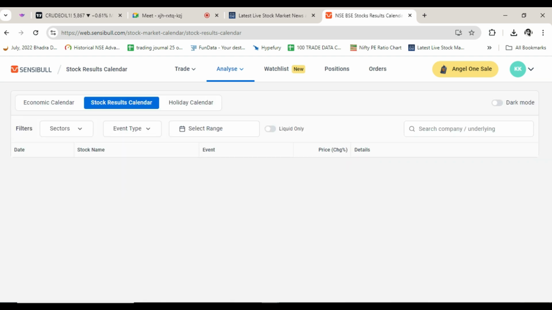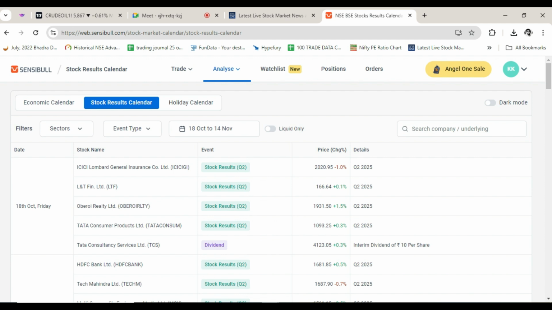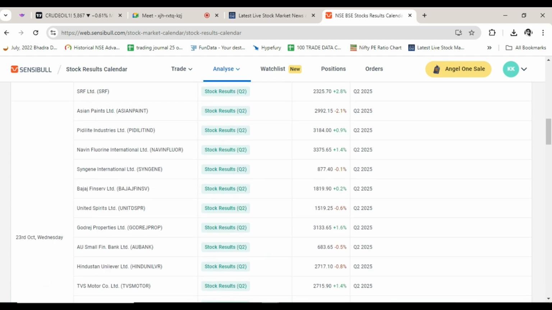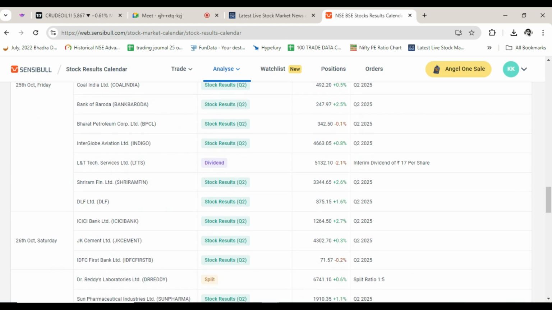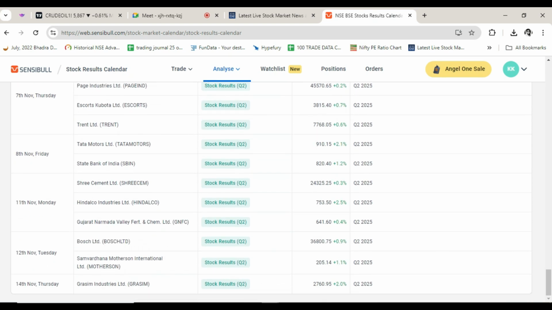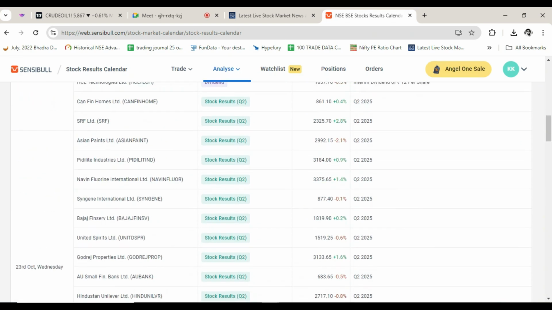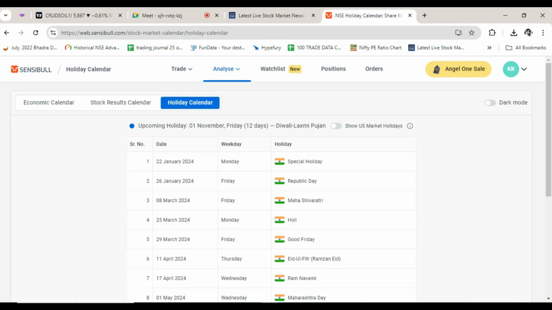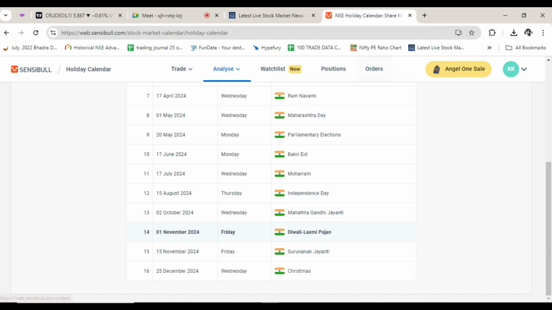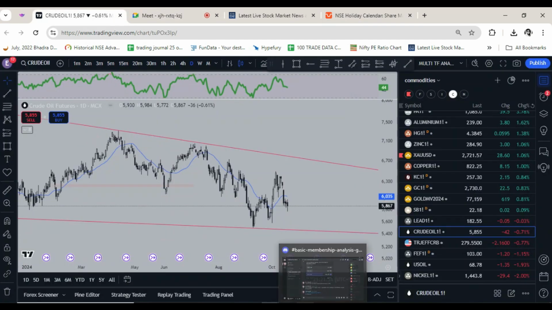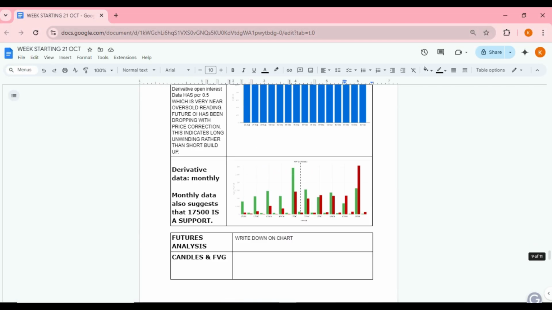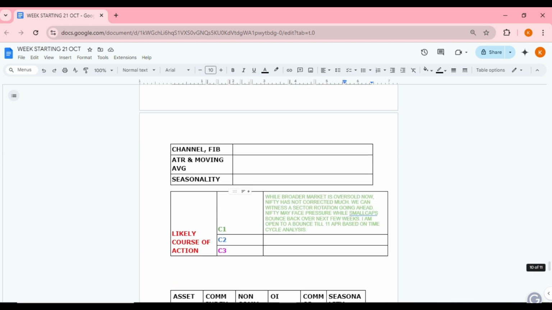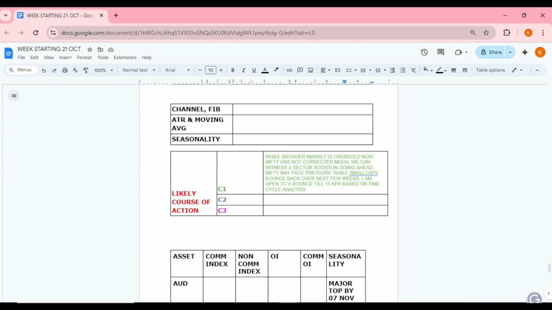And in the stock results calendar, multiple results on 18th, 19th. So result season has started. The market will react to the results. That was about derivative analysis. Monthly we have seen. Okay, all these things we have seen.